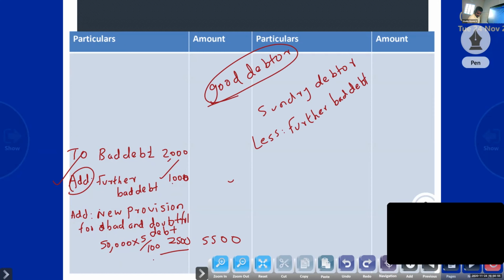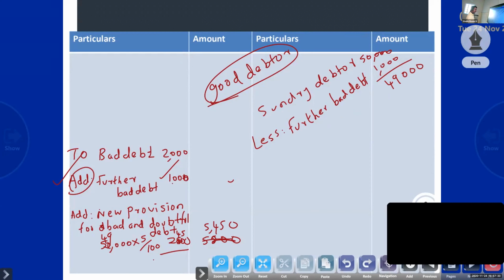Suppose sundry debtors is 50,000 and the adjustment further bad debt is 1,000; we have to minus it. So 49,000 into 5% is 2,450, plus the bad debt, 5,450.